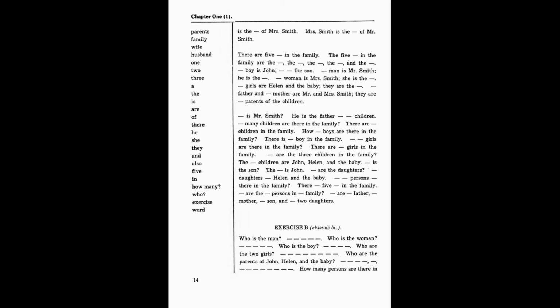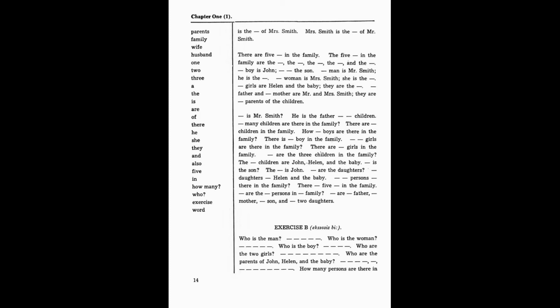The woman is Mrs. Smith. She is the mother. The girls are Helen and the baby. They are the daughters. The father and the mother are Mr. and Mrs. Smith. They are the parents of the children. Who is Mr. Smith? He is the father of the children.